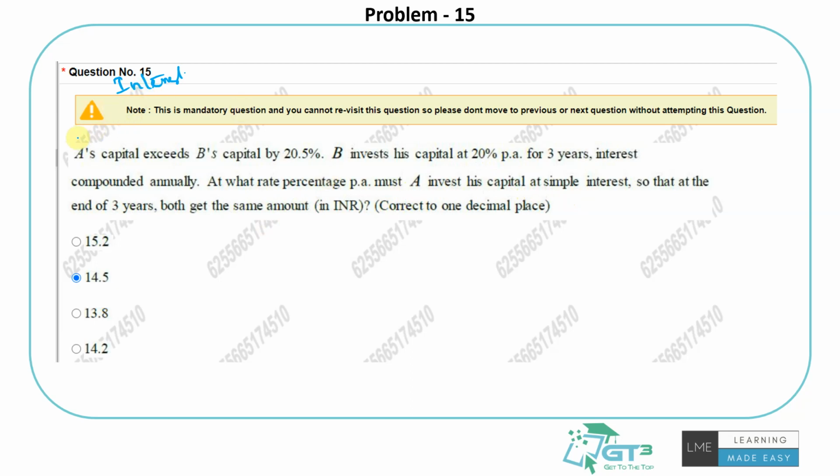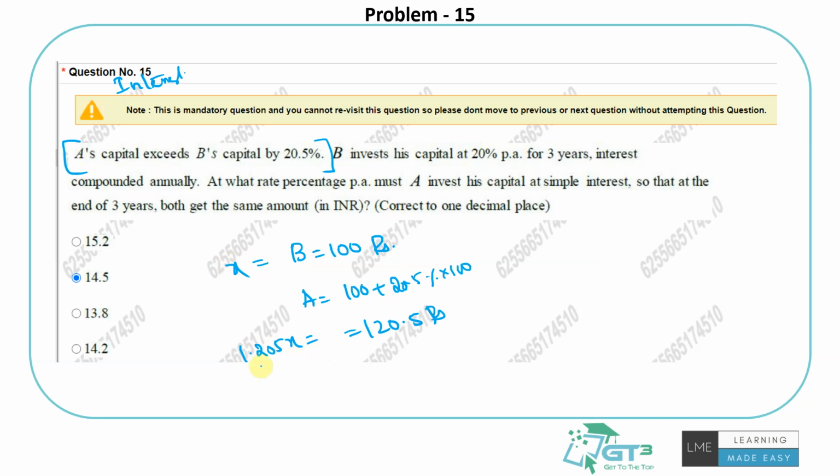So for this question, first let's understand what the principals for A and B are. A exceeds B by 20.5%. So I'll assume B's capital is 100 rupees. Why 100? Why can't it be anything? Anything can be taken, X also can be taken, not a problem. Just to make it easier, I took 100. So A is 20.5% more than 100. So 100 plus 20.5 percent of 100 is 120.5 rupees. If I take X, A would be 1.205X. If you do decimal fractions, it will be much bigger, so I rather prefer to do it this way.